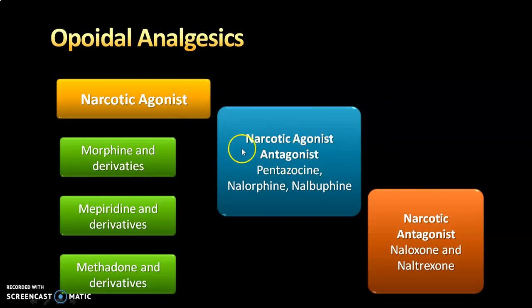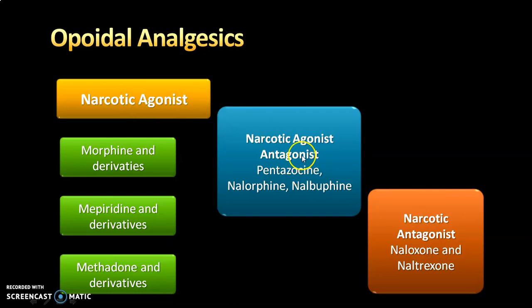So we'll be seeing in detail each and every class. Hope that you have understood this classification. So I'm revising again. This chapter is classified as narcotic agonist, narcotic antagonist, and narcotic agonist and antagonist.